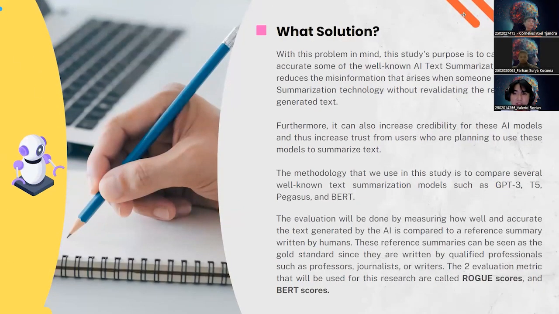The study's purpose is to examine how accurate some well-known AI text summarization models are, such as GPT-3, T5, Pegasus, and BERT. The two evaluation metrics used in this research are ROUGE score and BERT score.